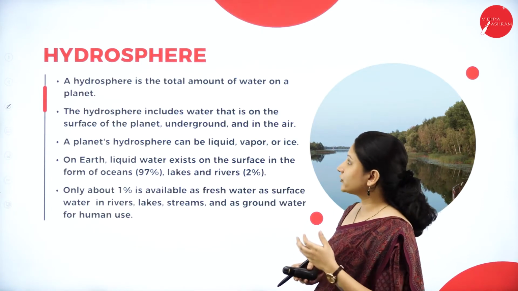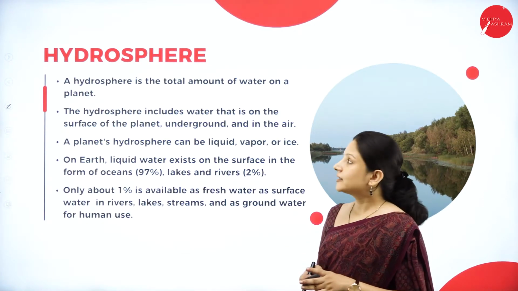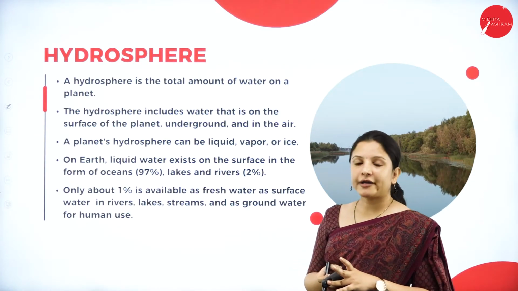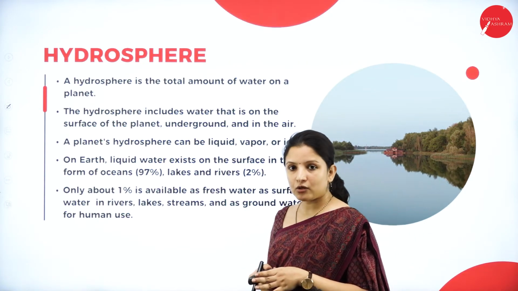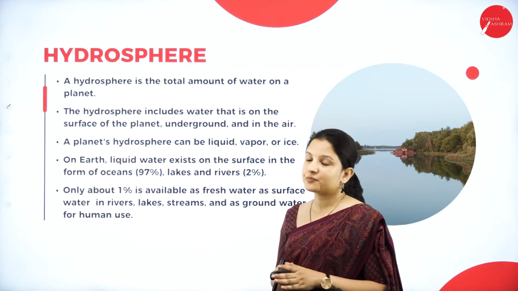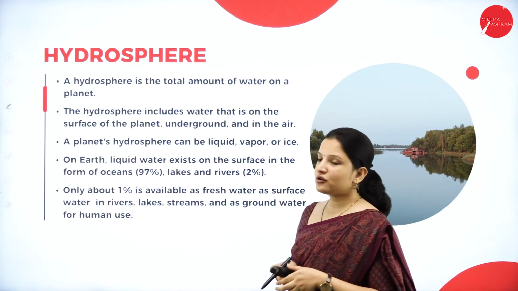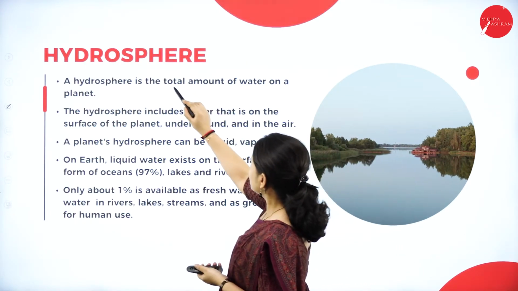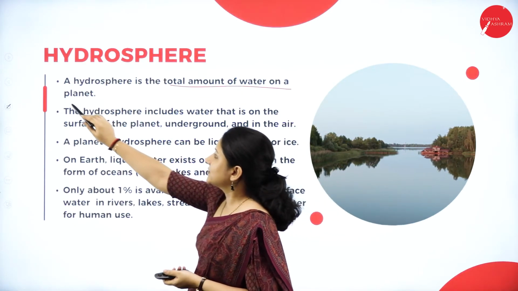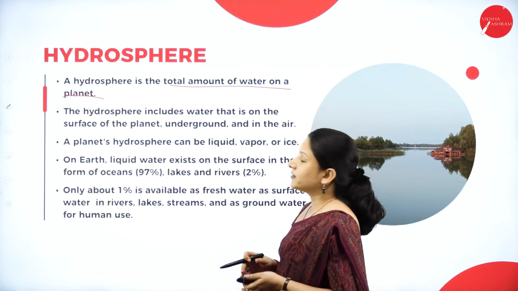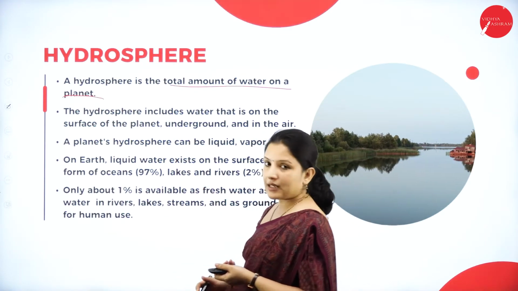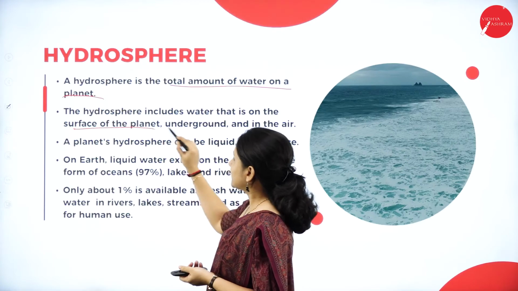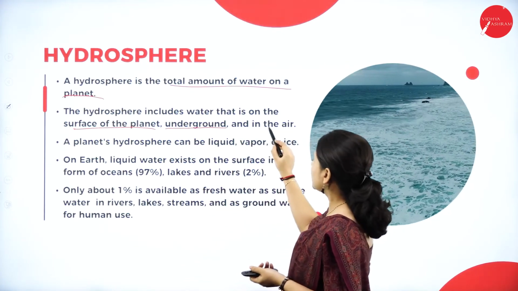We'll move on to the next component of the Earth, that is the hydrosphere. Hydro means water. So the Earth is surrounded by water. There are a lot of water bodies present on the Earth, right? The hydrosphere is nothing but the total amount of water that is there on a planet. And the hydrosphere includes water that is on the surface of the planet, that is underground, and in the air.